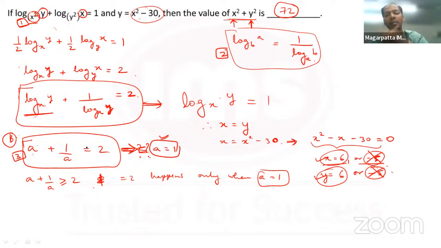Third property, and after that the fourth property was the input of a log should be positive. So this is the fourth property that we used, or rather the elimination of the negative roots, and then we got to the answer. This question, if you look at it after the exam again, it would appear like you could have solved this. But when such a question comes in the exam, to be able to apply all these properties in a single question in that exam environment creates the challenge. So therefore I put this as a type B question.